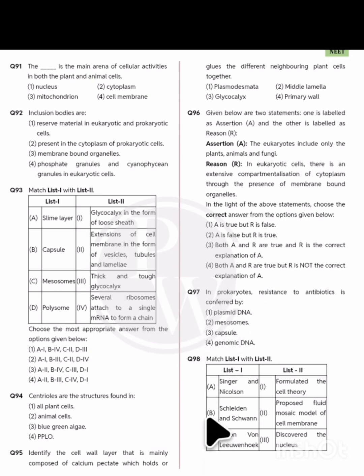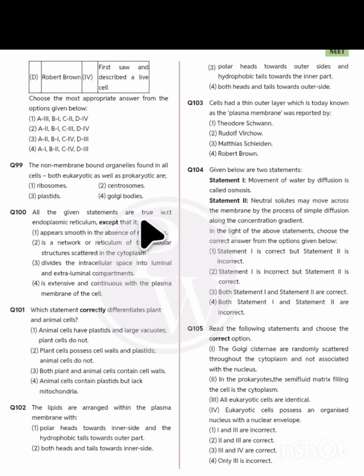Question number 100 is here. All the given statements are true with respect to the endoplasmic reticulum except one, so we have to find the wrong statement. As you can see, when the question asks about the wrong statement, we have to go with the fourth option: it is extensive and continuous with the plasma membrane of the cell. No, this is the wrong statement, right? This is the wrong statement.